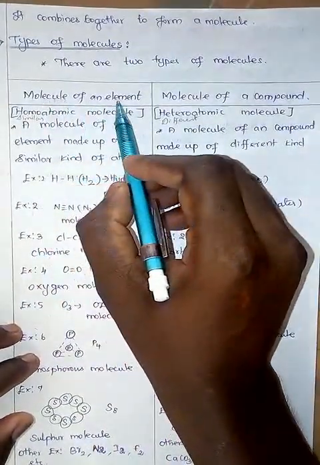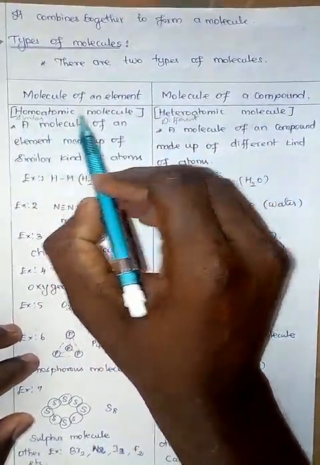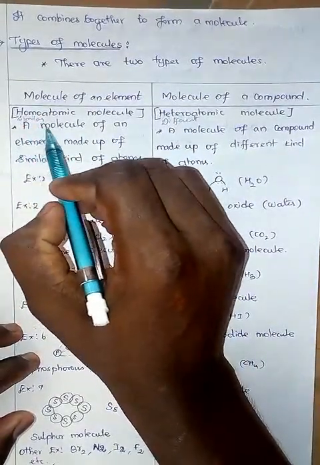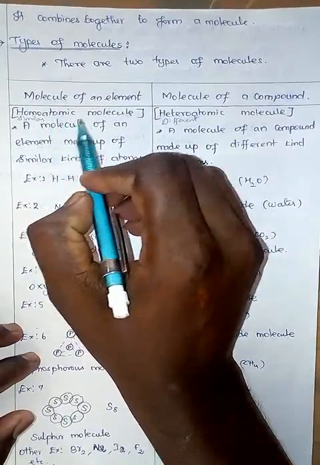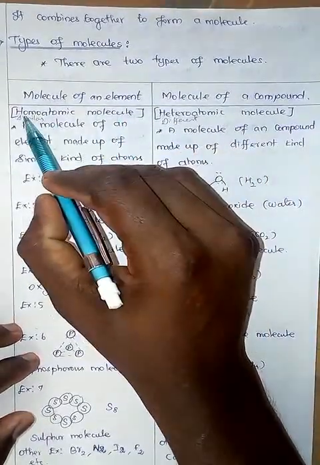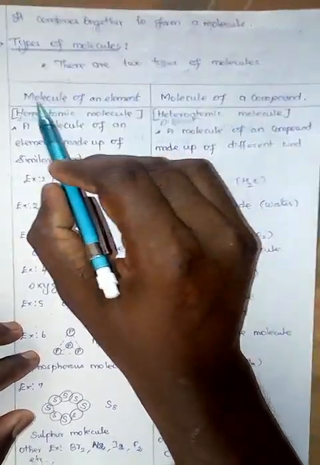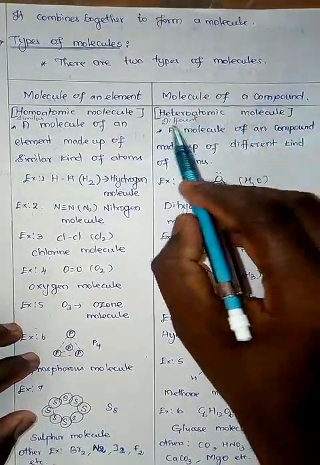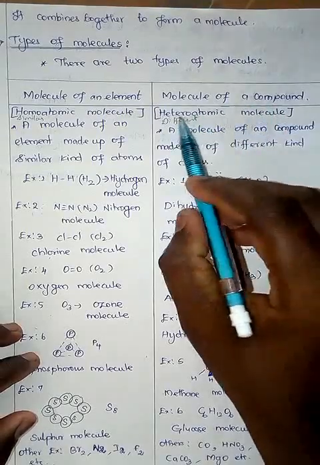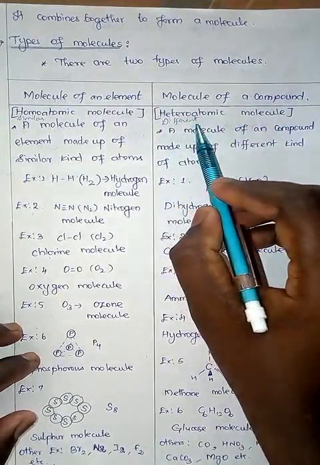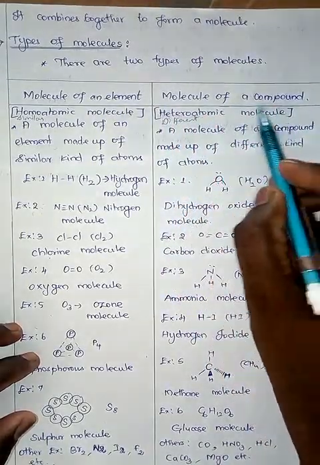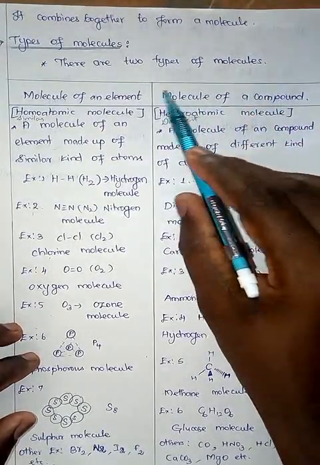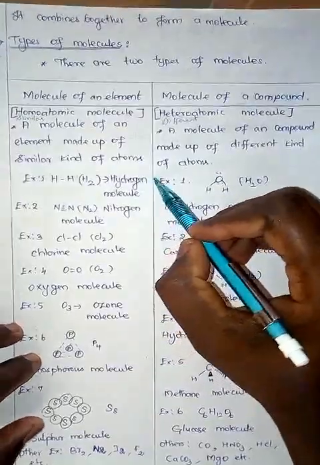The molecule of an element is otherwise called a homoatomic molecule. What do you mean by homo? Homo means similar. Similar atoms combine to form a molecule. That's the reason it is called a homoatomic molecule, otherwise called a molecule of an element. The molecule of a compound is called a heteroatomic molecule. What do you mean by hetero? Hetero means different. Different atoms combine to make a molecule. That's the reason we call it a heteroatomic molecule or molecule of a compound.